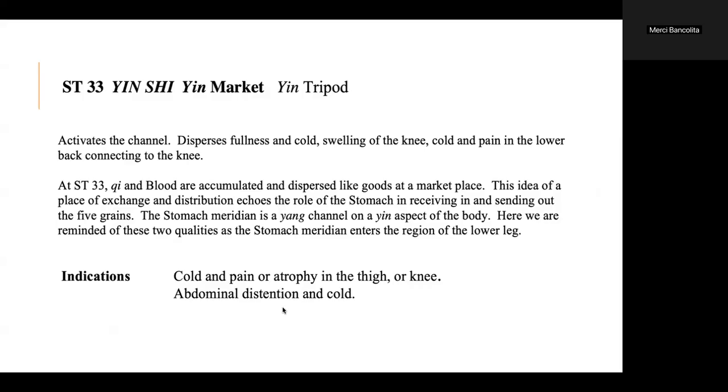At stomach 33, qi and blood are accumulated and dispersed like goods at the marketplace. This idea of a place of exchange and distribution echoes the role of the stomach in receiving and in sending out the 5 grains. The stomach meridian is a yang channel on a yin aspect of the body. Here, we are reminded of these two qualities as the stomach meridian enters the region of the lower leg. Indications: cold and pain or atrophy in the thigh or knee, abdominal distension, and cold.